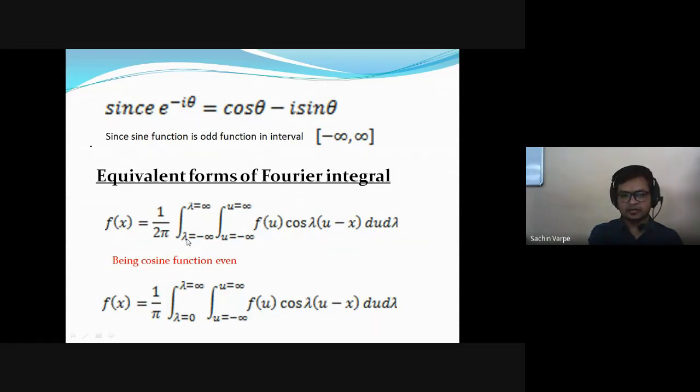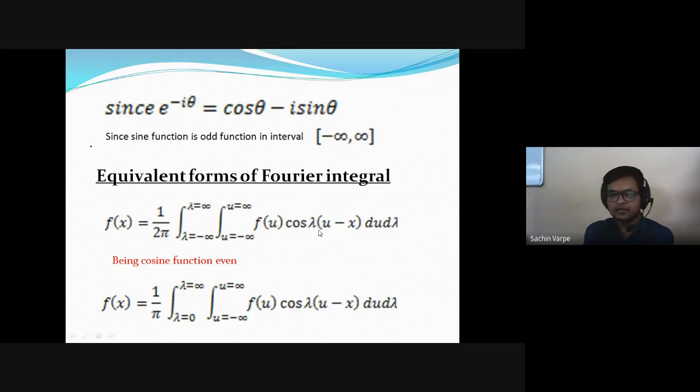So when we take the two-sided interval, since cos is an even function, and if f of u is even, then we can write this lambda integral from minus infinity to infinity as 2 times from 0 to infinity. So that 2 will get cancelled here. We'll get 1 upon pi from 0 to infinity, isn't it? So this is a Fourier cosine integral representation of a function.